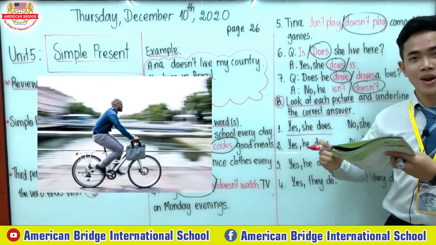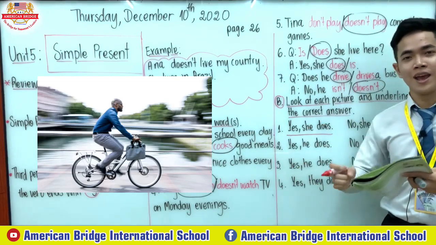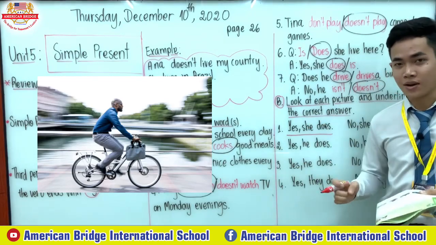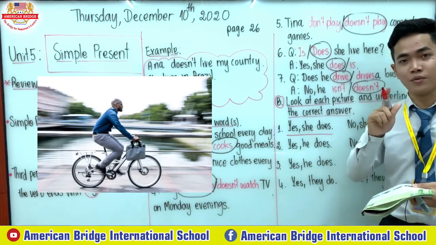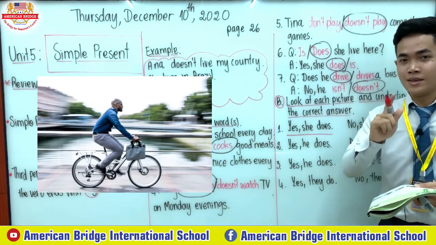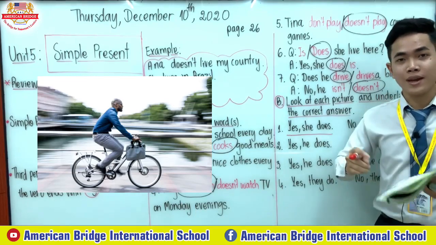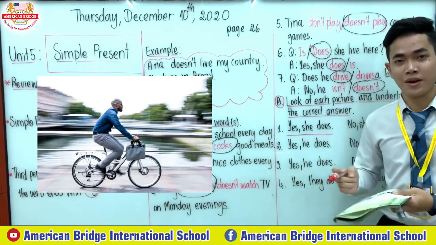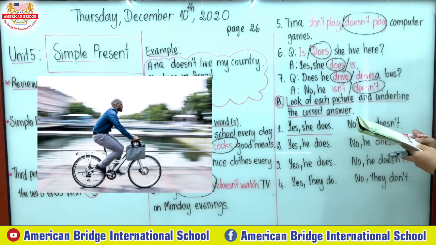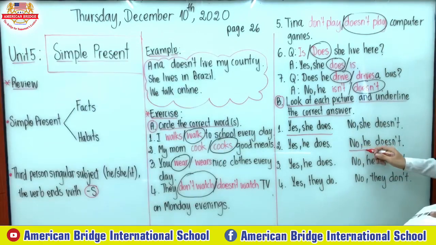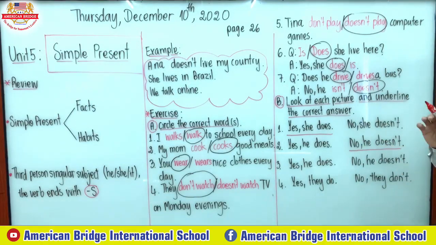You can say I drive the car, but you cannot say I drive the bicycle. When you want to use a word with a bicycle, you need to say I ride a bicycle to school every day. So, does he drive to work every day? No, he doesn't.